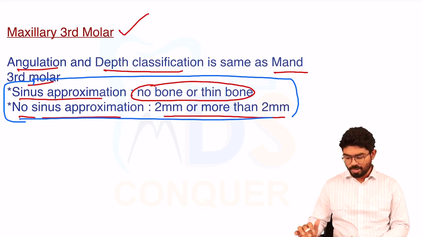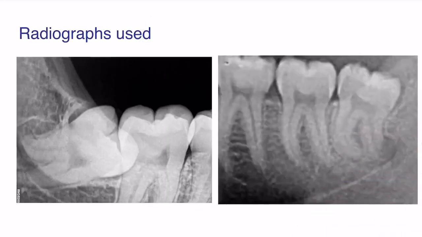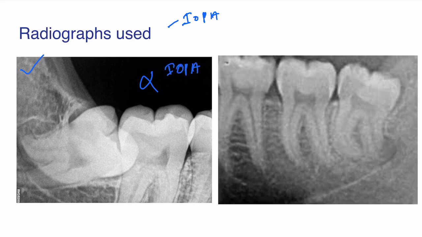This is an extra thing that you have to make a note of when you are talking about the maxillary third molars. Next, we have discussed the pre-radiographic analysis, but we'll learn a few things about radiographs again, related to impaction. The regular radiograph we use is the IOPA, intraoral periapical radiograph. This is not called an IOPA. You may have taken it, but it's not called an IOPA, because IOPA is intraoral periapical, and there is no periapex here. So according to the norms this is not considered an IOPA, and it is of no use.